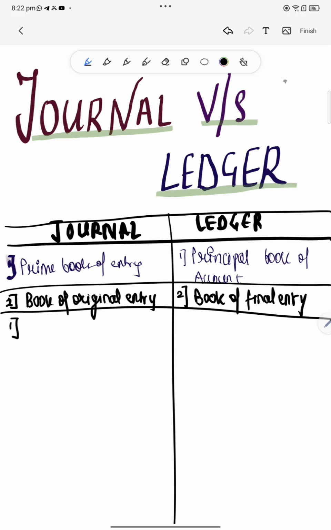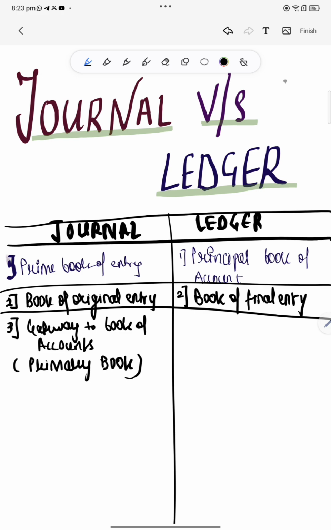A journal is gateway to book of accounts, also known as primary book, whereas a ledger is principal book, here known as secondary book.